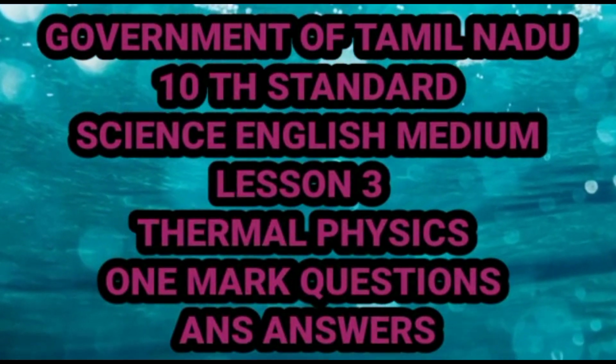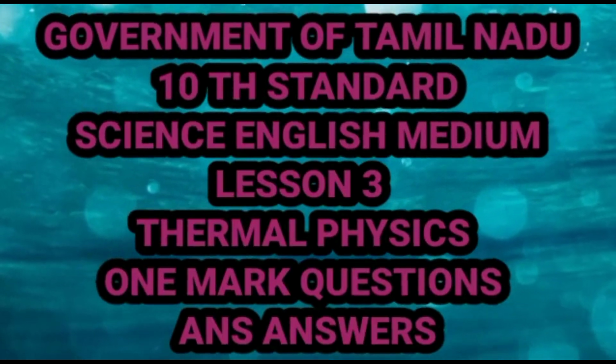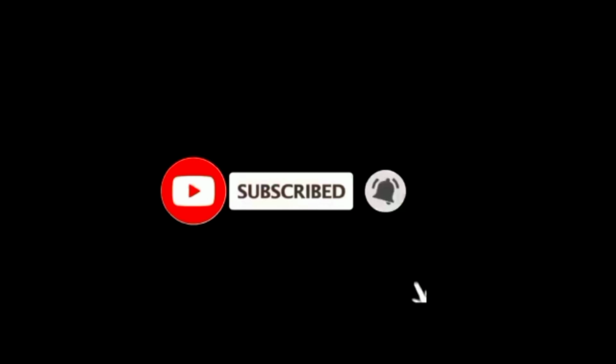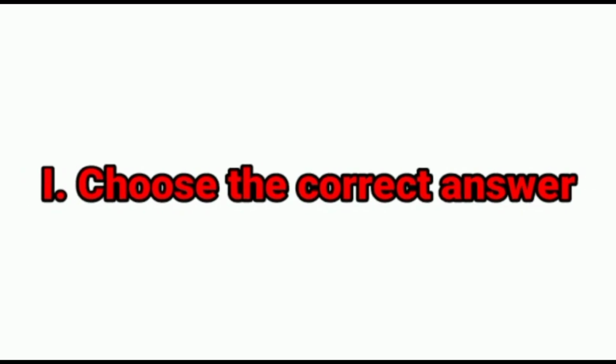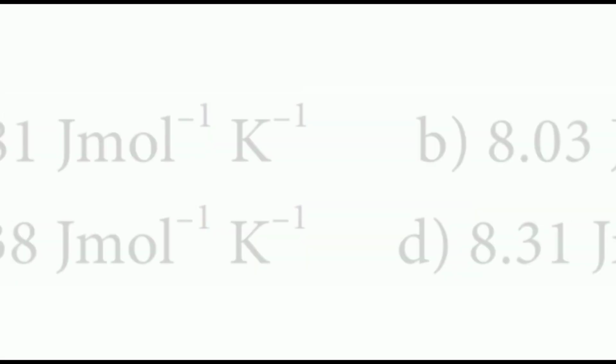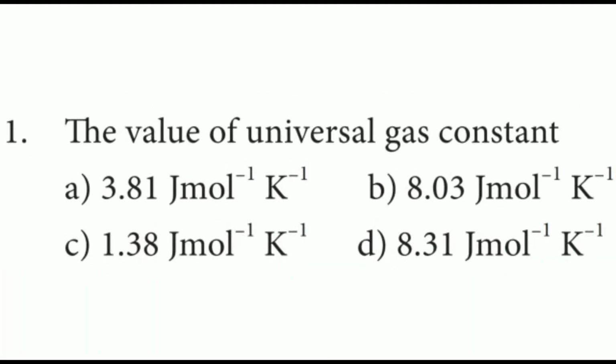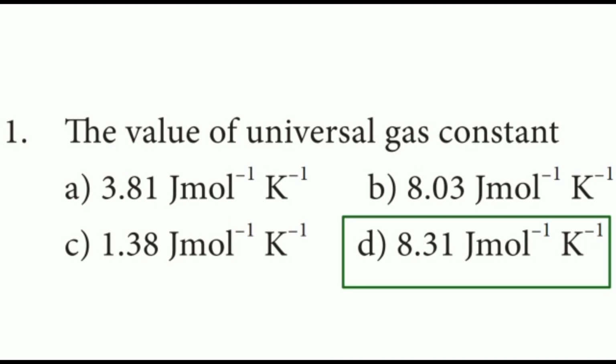One more question and answers. Lesson 3 Thermophysics. Choose the best answer. The value of universal gas constant. Option D is correct: 8.31 joule mole to the power minus 1 Kelvin to the power minus 1.